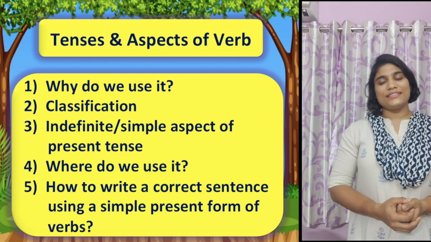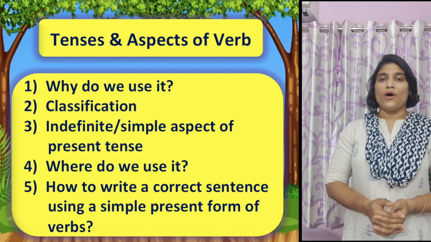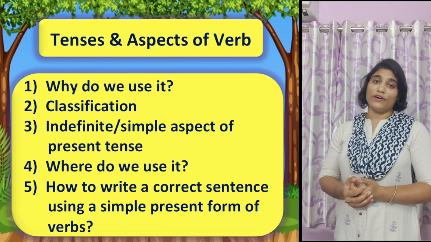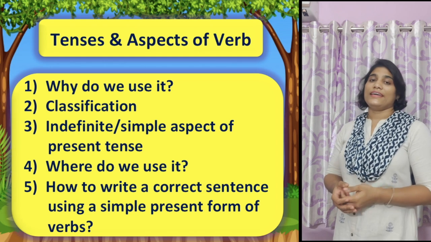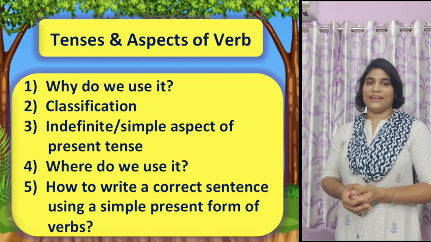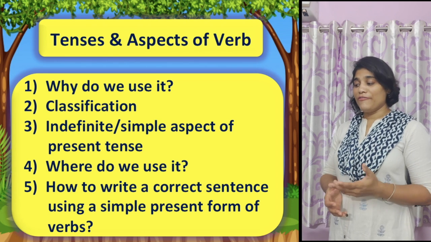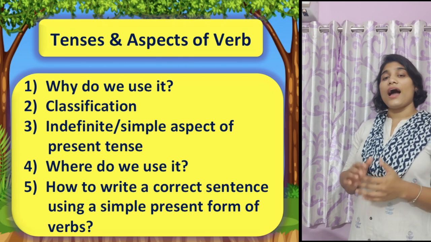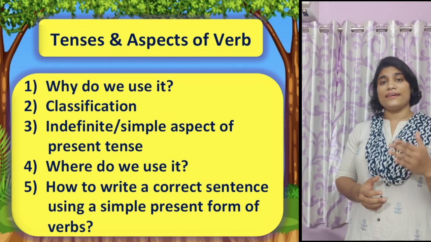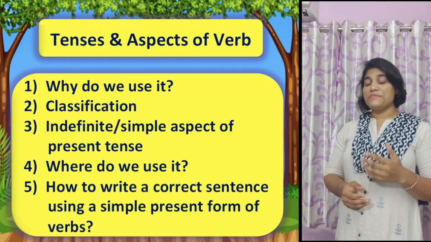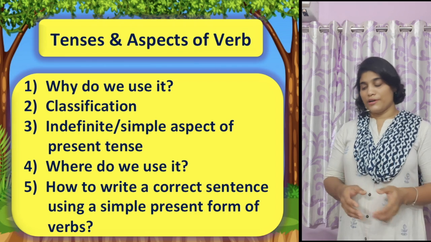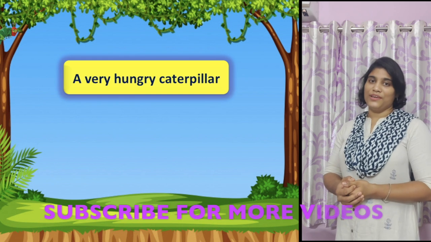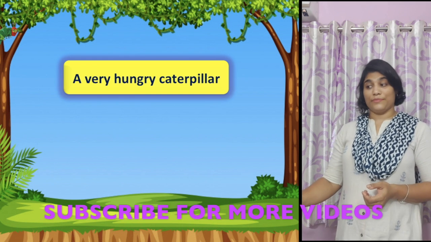Today I am going to discuss a very important topic of English language, that is tenses and aspects of verb. Why do we use it, its classification, and then I am going to discuss the indefinite or simple aspect of present tense. Where do we use it and how we can write a correct sentence using simple present form of verb. Before we start, again I am going to tell you a story of a hungry caterpillar.